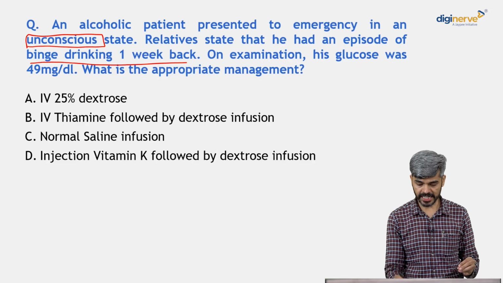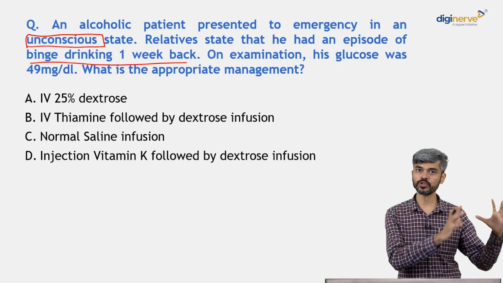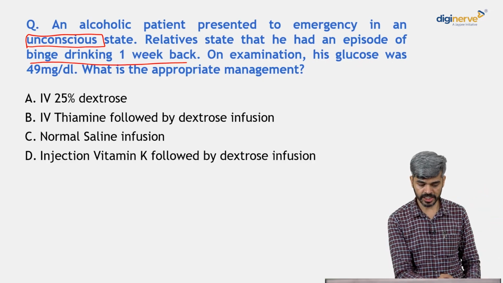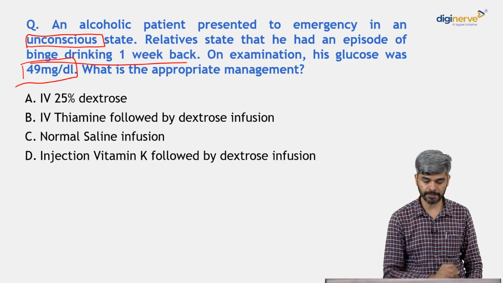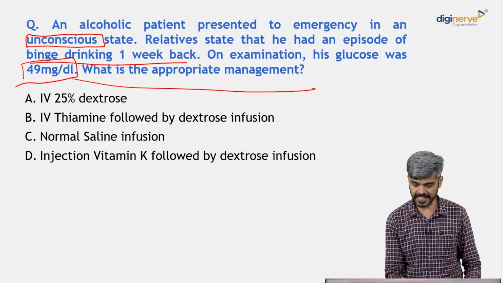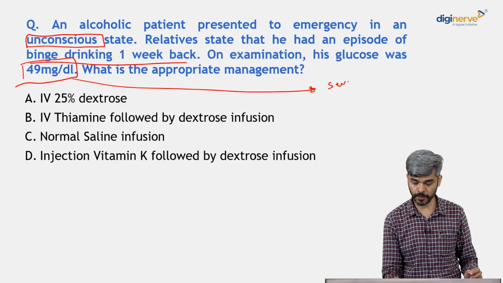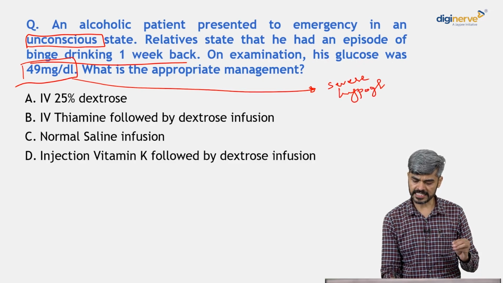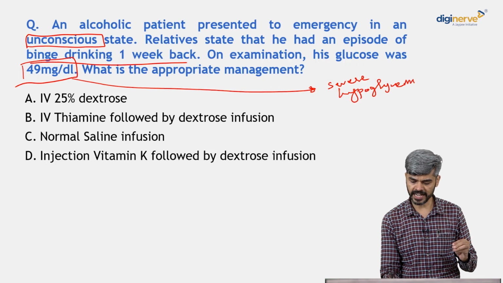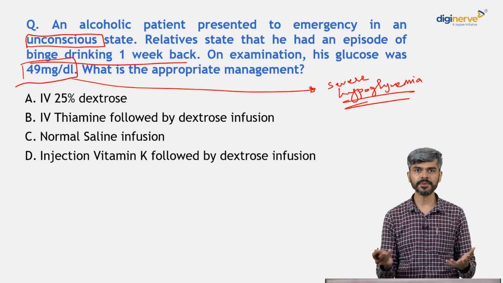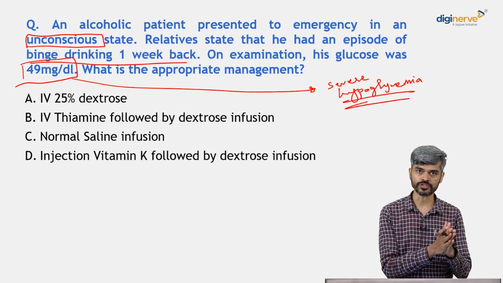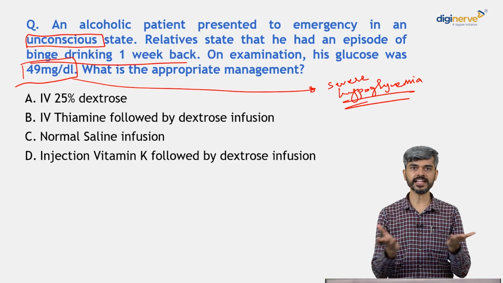On examination, his glucose is 49 milligram per deciliter. So, what does that indicate? 49 mg per deciliter indicates severe hypoglycemia, right? So, when you see severe hypoglycemia in an individual, what is your first step? You think of giving IV dextrose, correct? That's the dictum.